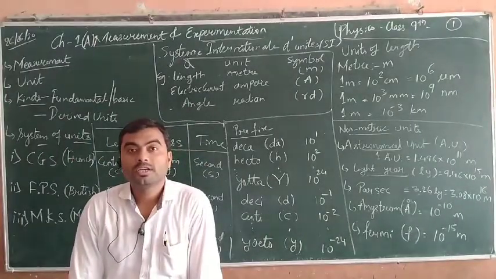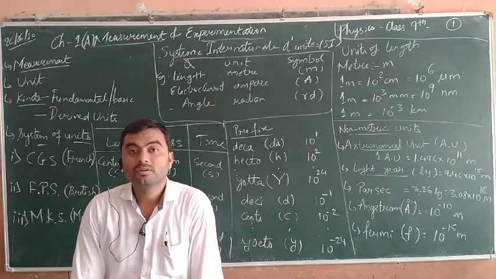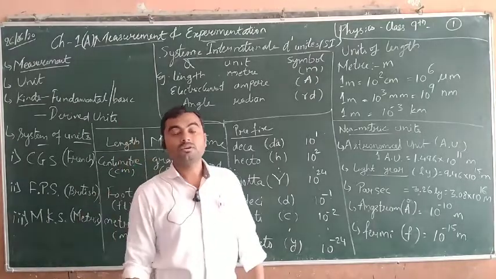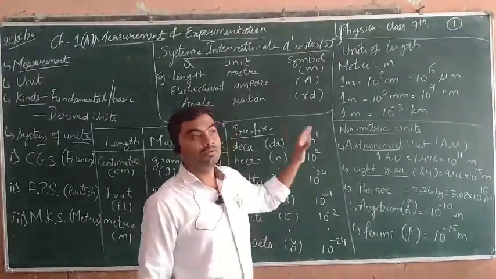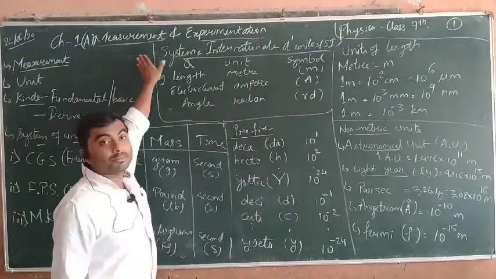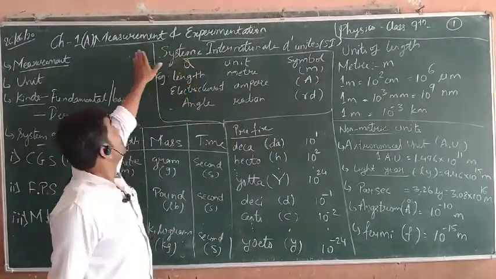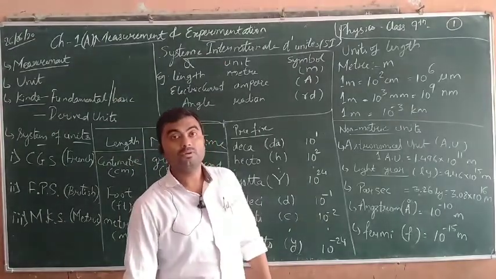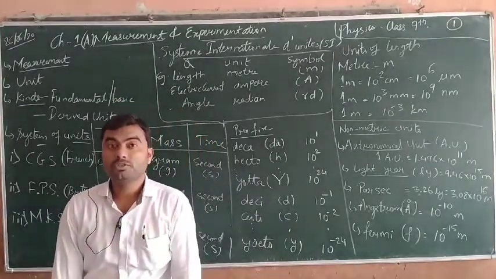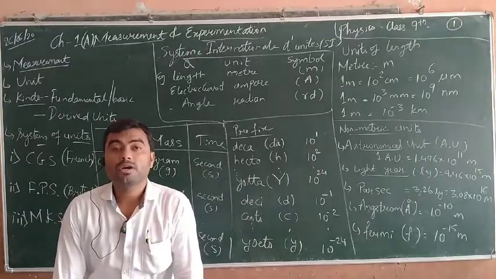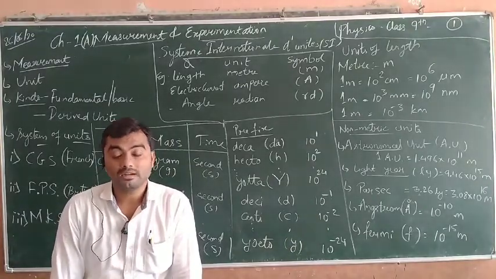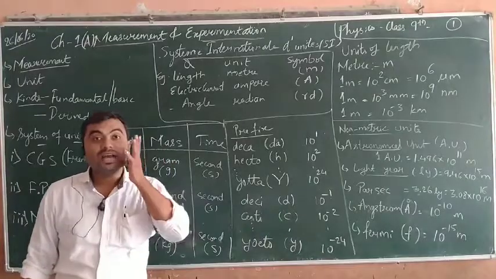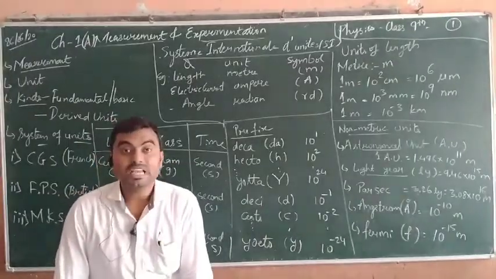So today we are going to start our class 9 syllabus of physics. This is chapter number 1, that is chapter number 1A, part A, measurement and experimentation. Before starting this chapter, first we should know what topics we are going to cover in total these 10 chapters. In class 9, we are going to deal with a total of 10 chapters.